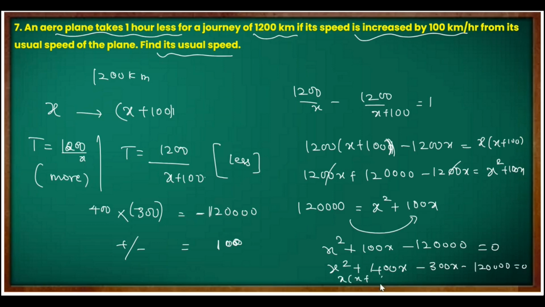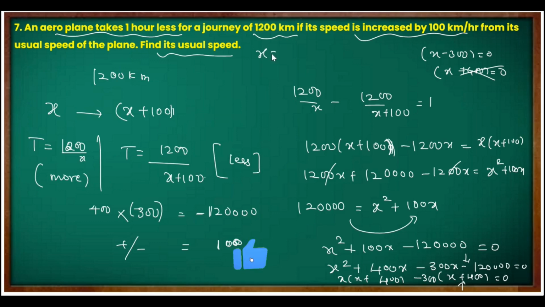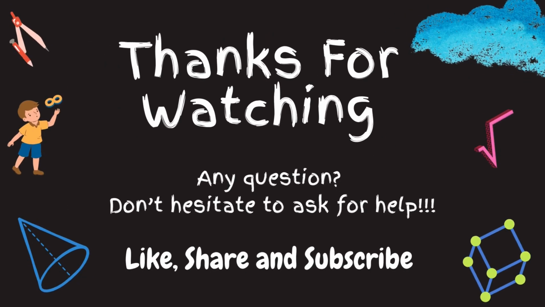x is common here, x plus 400. I am going to repeat this exactly, x plus 400 equal to 0. You can see sign change is there, minus, and here it is plus. So minus is out and 300 is out. So two things I have, x minus 300 equal to 0, then one more is x plus 400 equal to 0. Anyway, I am going to neglect this. x equal to 300 km per hour is the usual speed of the plane. Clear?